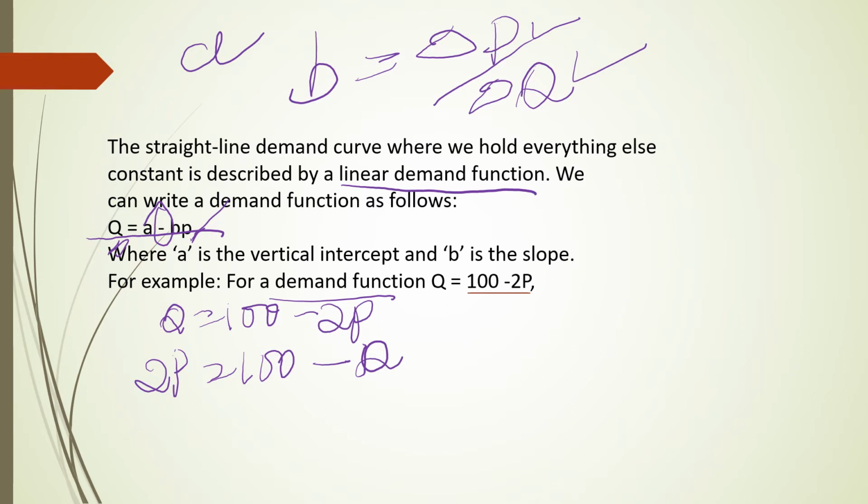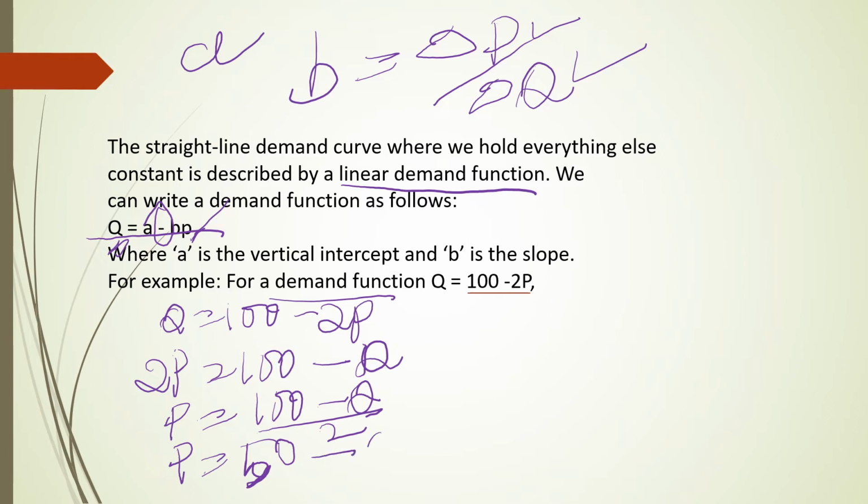Minus becomes plus and plus becomes minus. You know the basic rules. So price is equal to 100 minus Q divided by 2, or this can be rewritten P equals 50, that means 100 divided by 2 is 50, minus Q divided by 2. Nothing is there means it is understood it is 1.